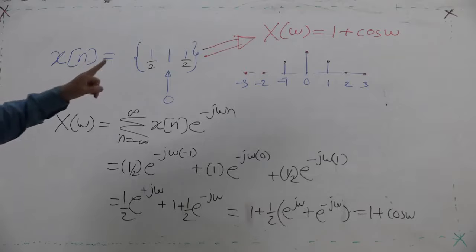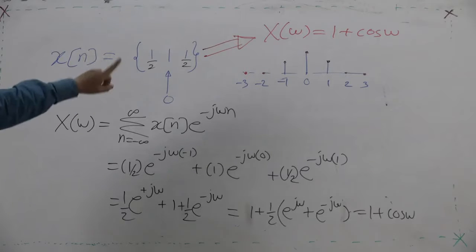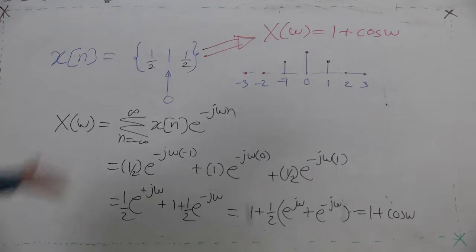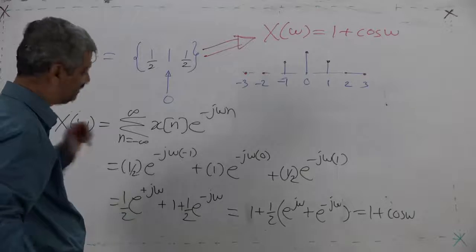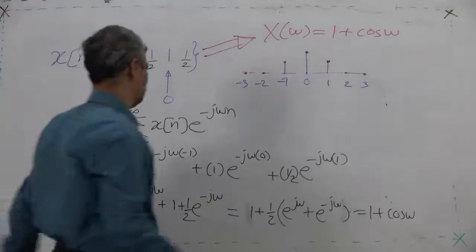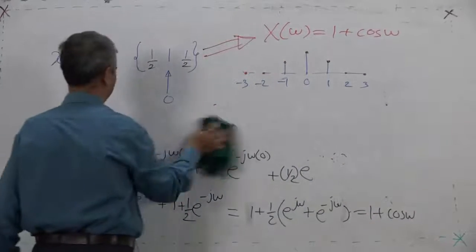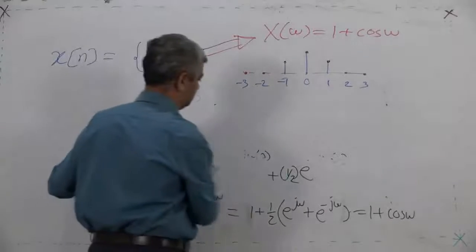So X of omega you can plot directly because it is only magnitude, no imaginary component. So phase is 0 and X of omega is magnitude.